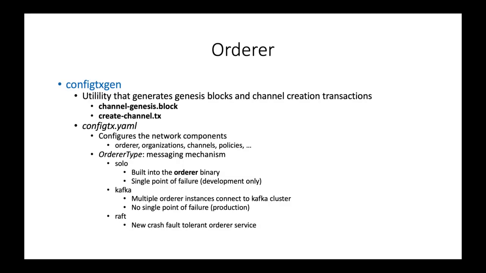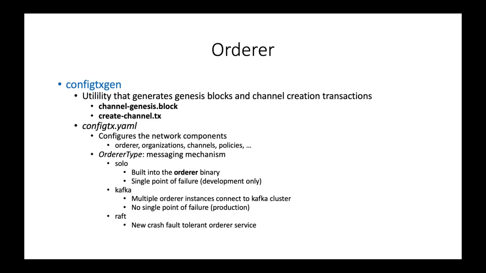Config.txgen is a utility that takes a YAML config file describing the channels, and it outputs the channel artifacts needed to set up the channels, namely a Genesis block and a channel creation transaction. The Genesis block, or the first block in the ledger, contains the channel configuration. The channel creation transaction is invoked by a peer node to actually create the channel.